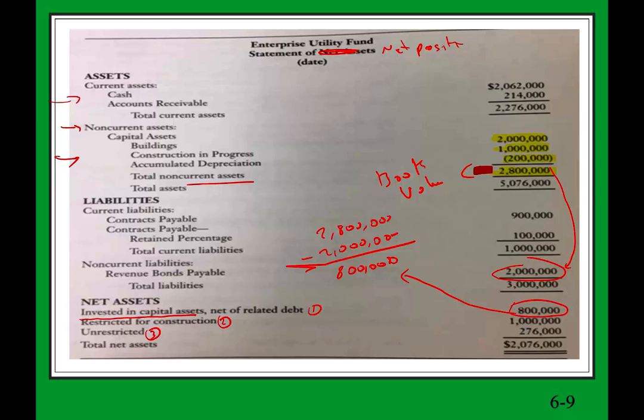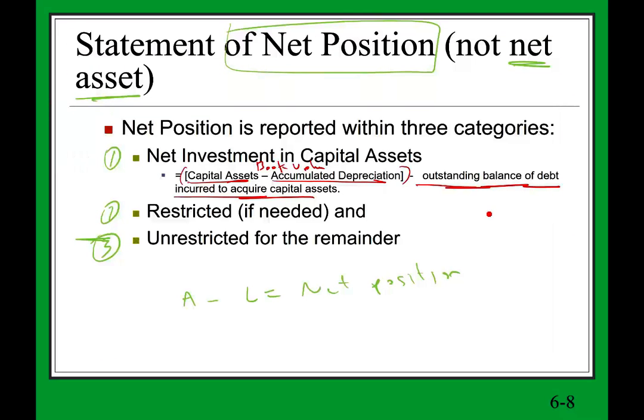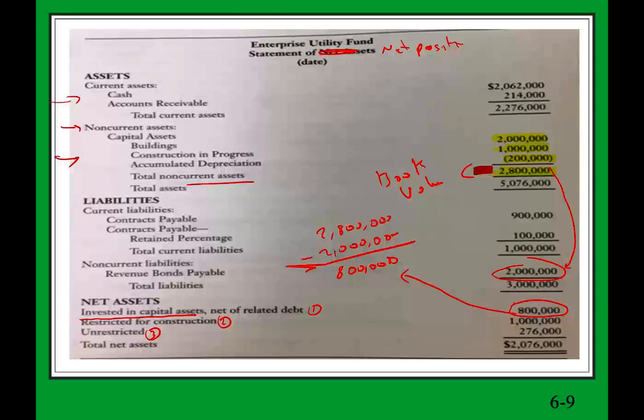But the formula is, again, capital asset minus accumulated depreciation minus debt. But remember, asset minus accumulated depreciation gives us the book value of the asset. So that's the first type of net asset. We completed this one.